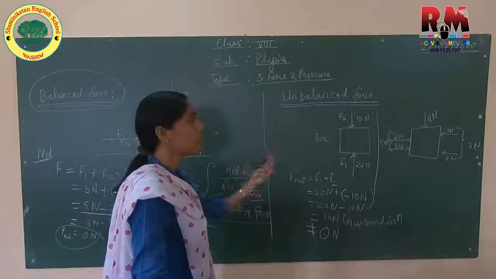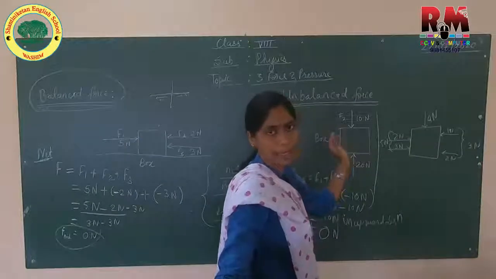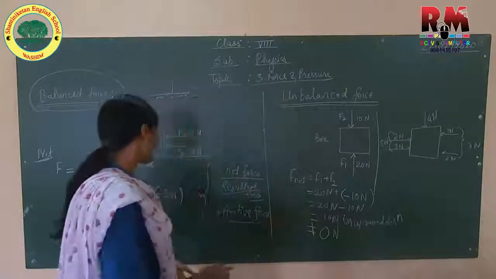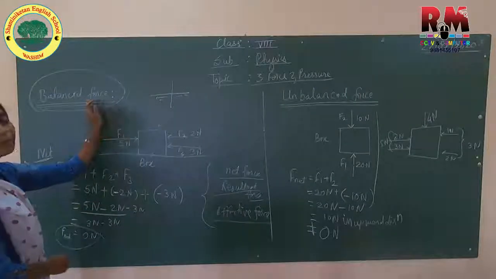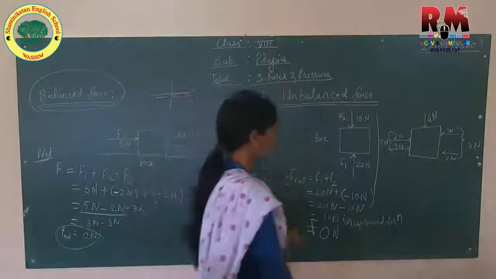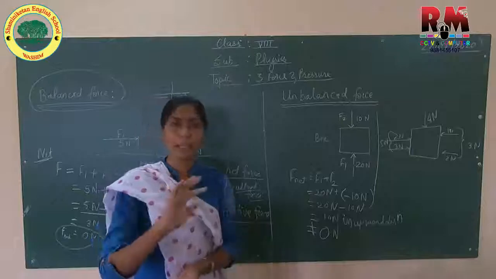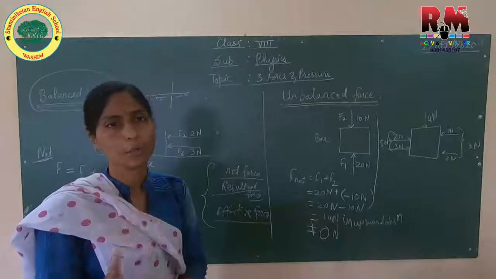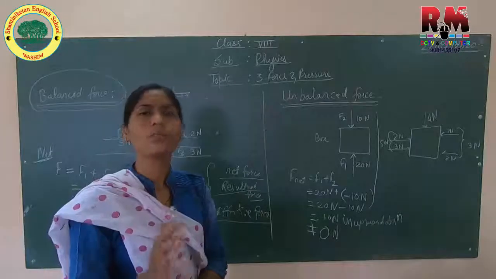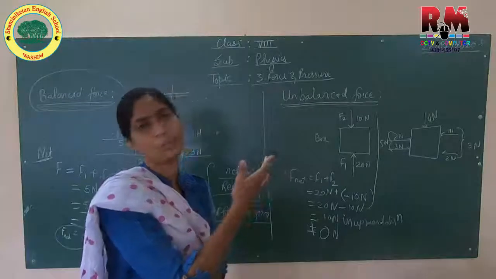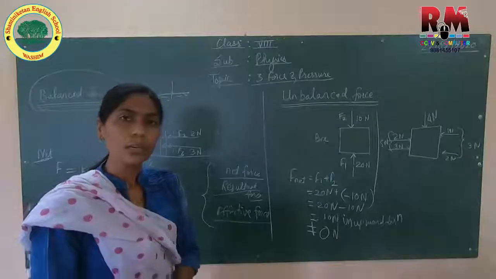So in the next session, we'll see problems based on balanced and unbalanced forces. It's very simple. If net force comes to 0, then that force is balanced force. If net force does not come to 0, then those forces are unbalanced. They are unbalancing each other, hence the value will not be 0. It can be negative, it can be positive, and negative and positive only explain the direction in which the object is moving. So in next session.